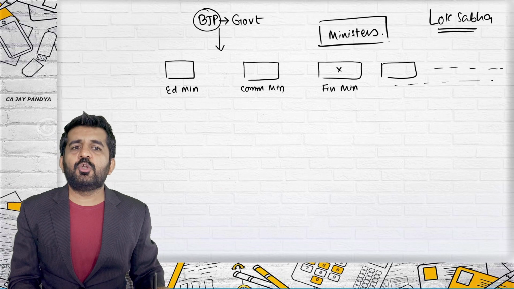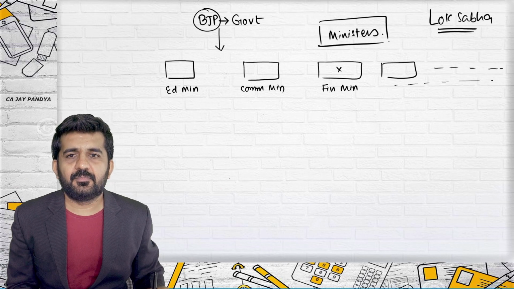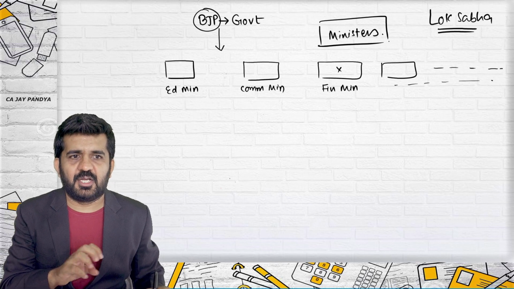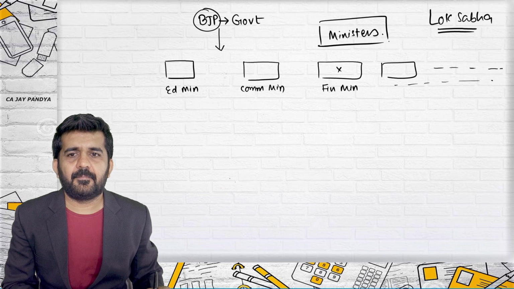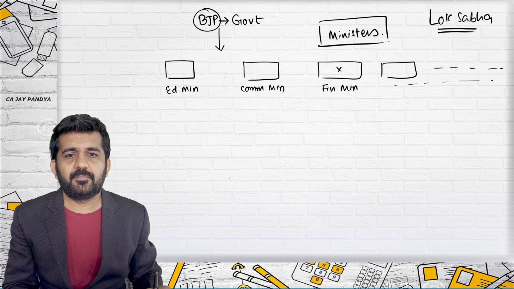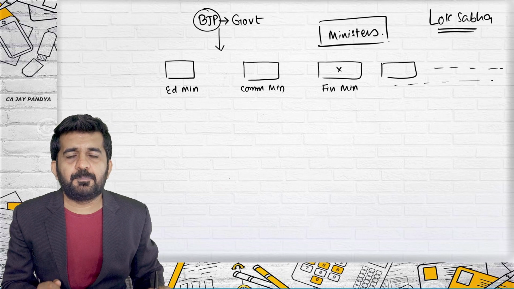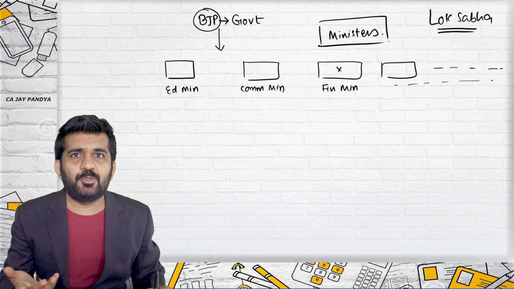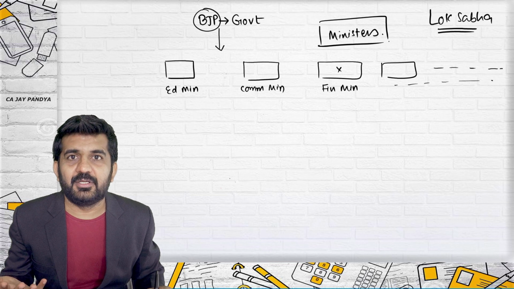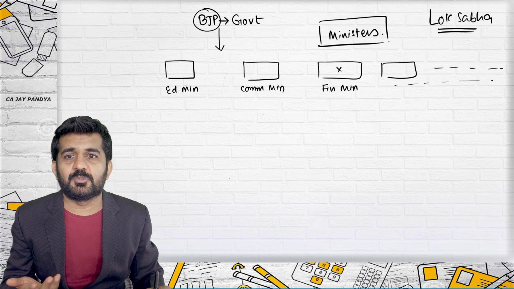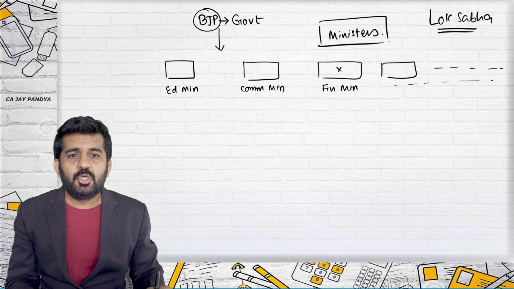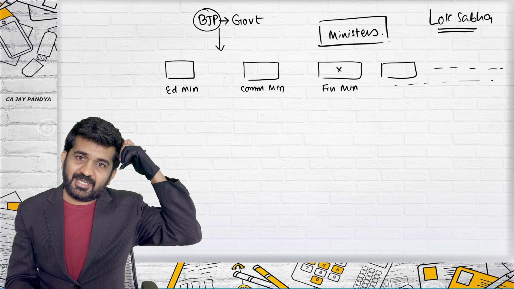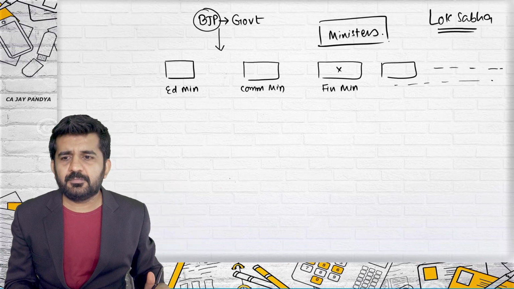Anyone knows who is commerce minister right now? It is relevant to our class, so I am asking. He is Piyush Goyal. Why did I tell you? Because he is a chartered accountant. All right. Even a chartered accountant becomes a politician. All right. So practically, yes, Prisha.